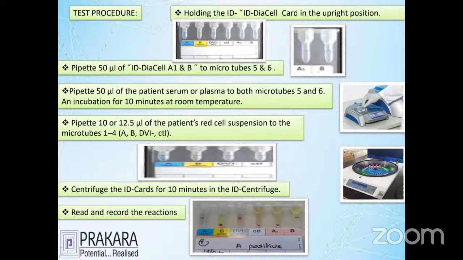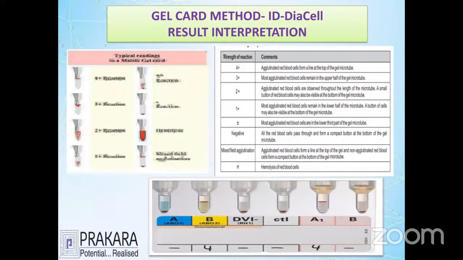And how about the last tube? Why is the last tube getting trapping? Because he has the antibody. If the person has A, he has the antibody of B. So the B antibody is supposed to be present. That's why you can see that the sixth tube itself has a trapping. So this is called what? The gel card method is always known as a trapping technique. Let's see the interpretation. For the gel card method, the interpretation is always given as a reaction value: one is called plus value, 4 plus value, 3 plus value, 2 plus value.